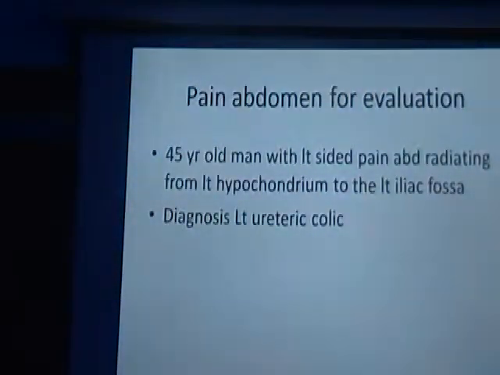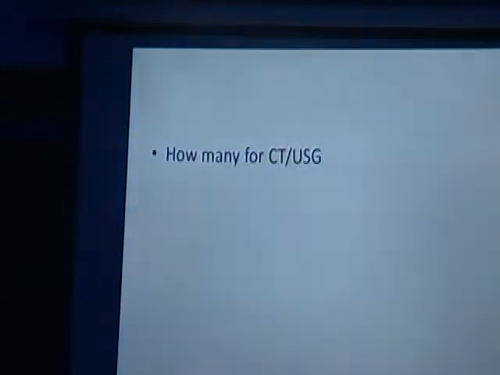The third patient, a 45-year-old man with left-sided abdominal pain radiating from the left hypochondrium to the left iliac fossa, diagnosed as left ureteric colic. How many would suggest a CT or an ultrasound? How many would go for ultrasound in this case? Okay, how many would go for a CT? First ultrasound, then CT. Okay, nobody wants to do CT directly.